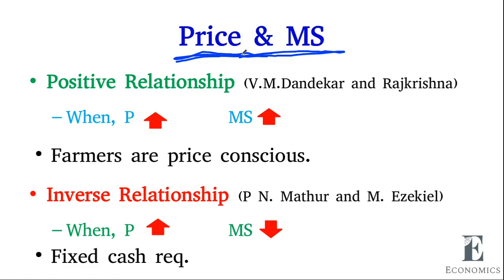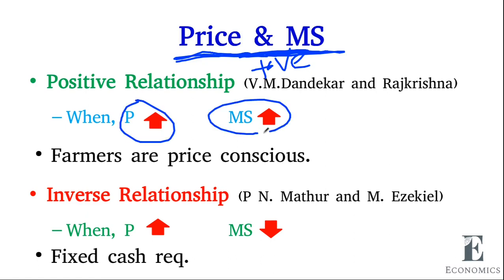Researchers studied the relationship between the price and the marketable surplus, and they came up with two situations: there is a positive relationship, and there is a negative relationship between price and marketable surplus. VM Dandekar and Raj Krishna studied the Indian market, and they found that as the price increases, the marketable surplus also increases. This is a normal situation, since the farmers are price conscious.